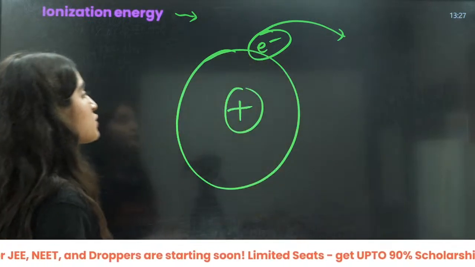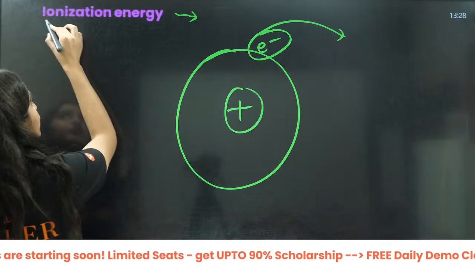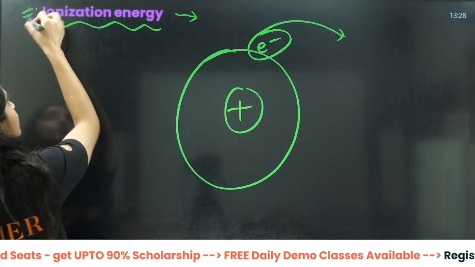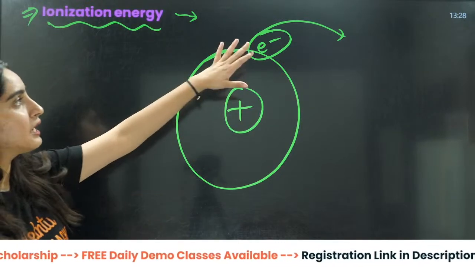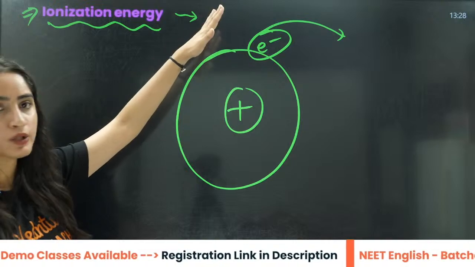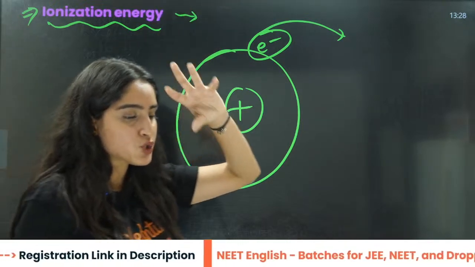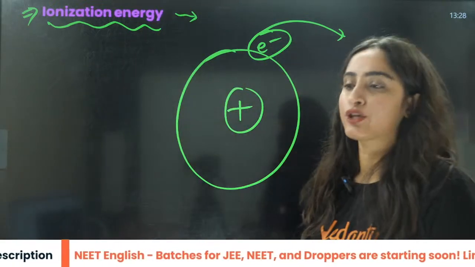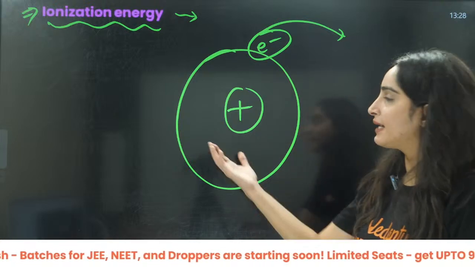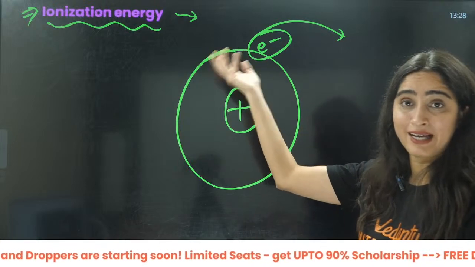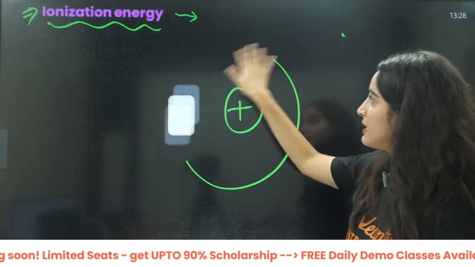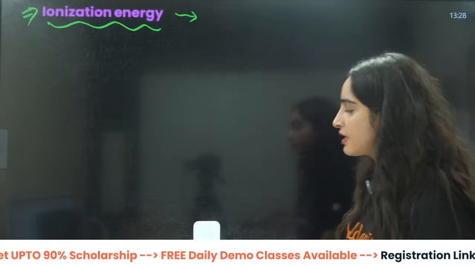Sorry, yeah. So what will happen here? You will have to take out the electron. To take out the electron, some energy must be required by that electron, right? Only then can you take out that electron from that atom, right? That is called the ionization energy, right?